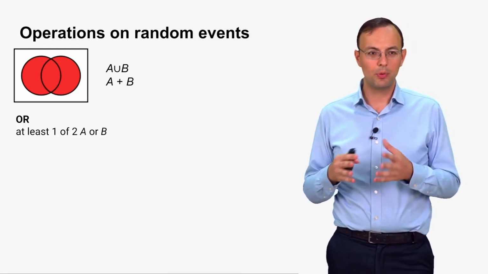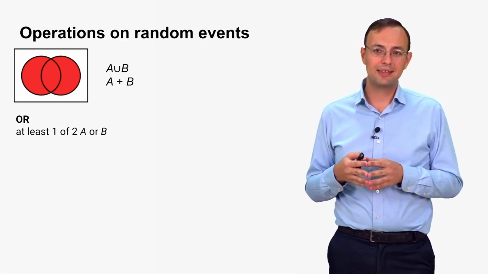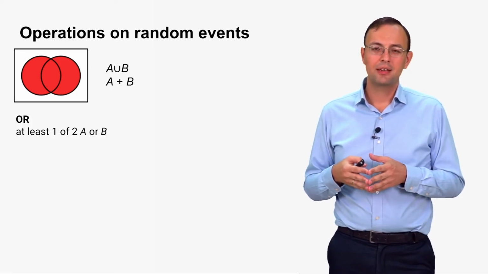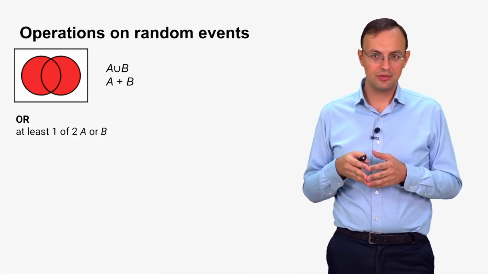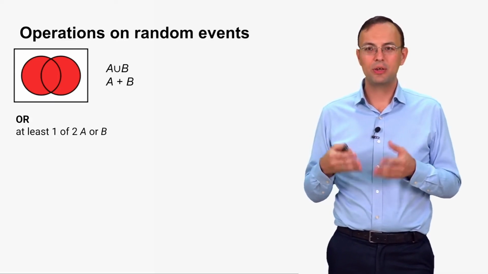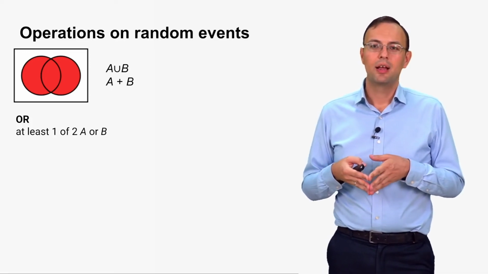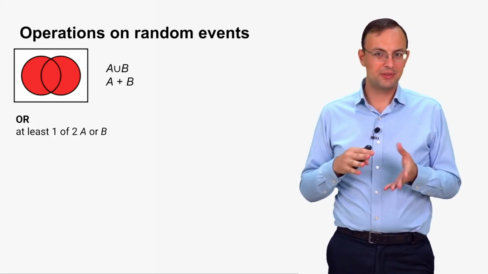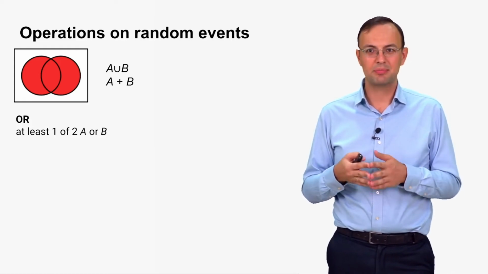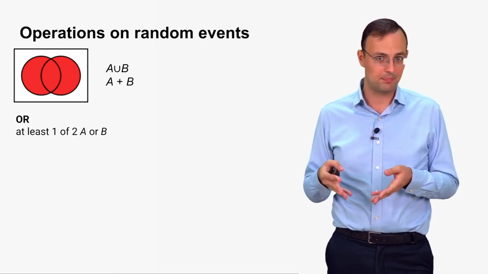First one is more popular in English literature, and the second one is more common in Russian textbooks. So sometimes we use union sign for this operation, and sometimes we use plus sign, and we call this operation not union, but the sum of two events. So be ready to meet both notations. So sometimes they say union, sometimes they say sum, sometimes A union B, sometimes A plus B.